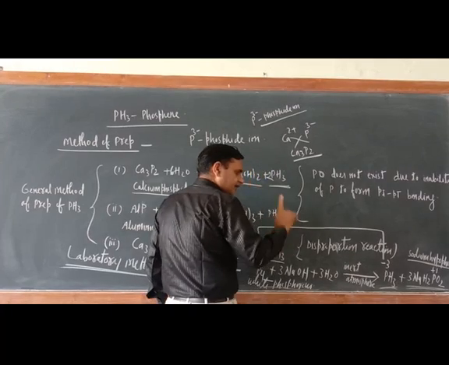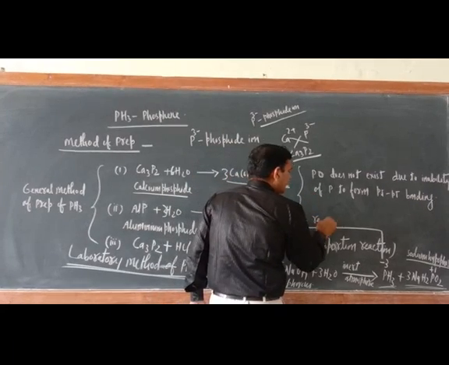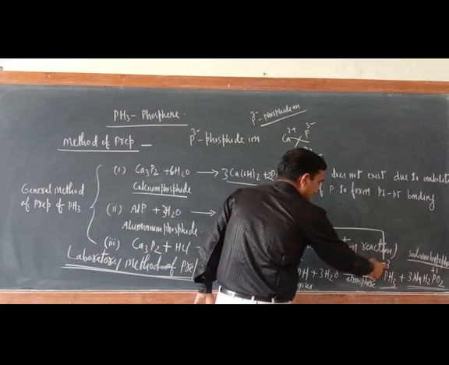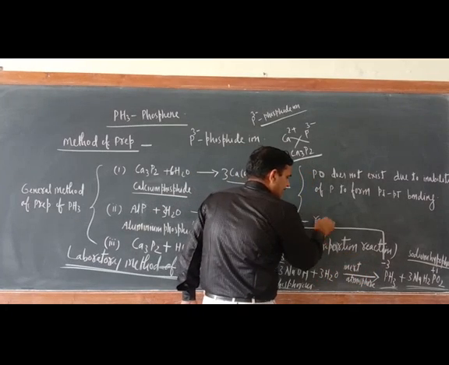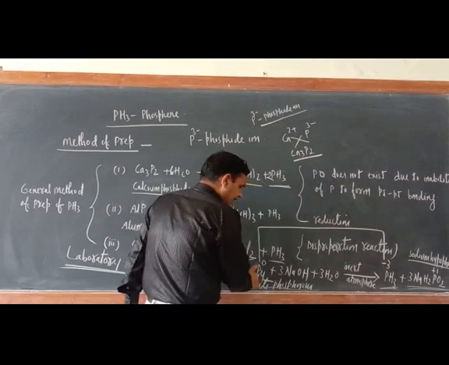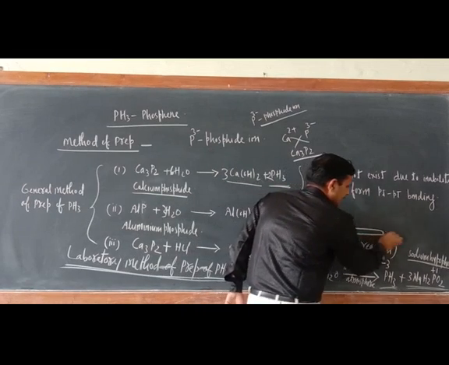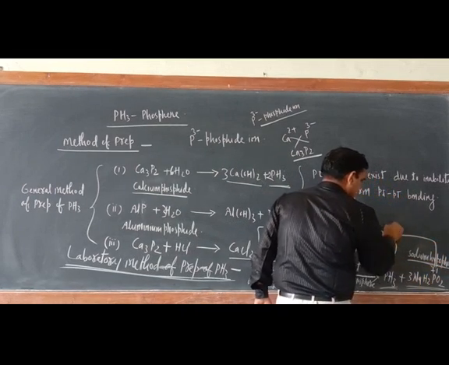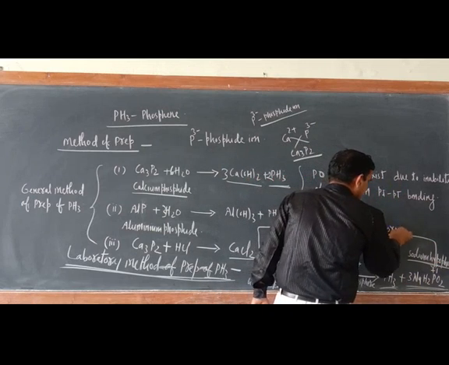Just see, P from 0 to -3. There is an increase in the negative oxidation state, or a decrease in the positive oxidation state, that is reduction. And here it was 0, but now it is +1. There is an increase in the positive oxidation state, that is why it is oxidation.